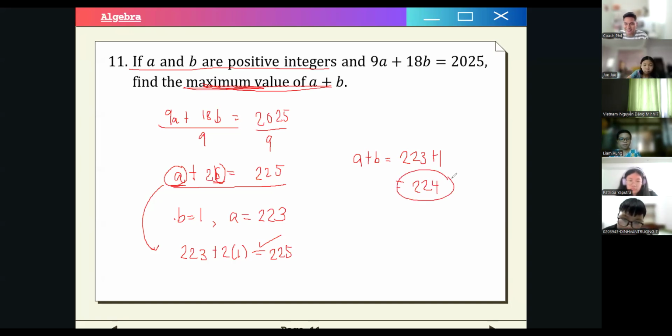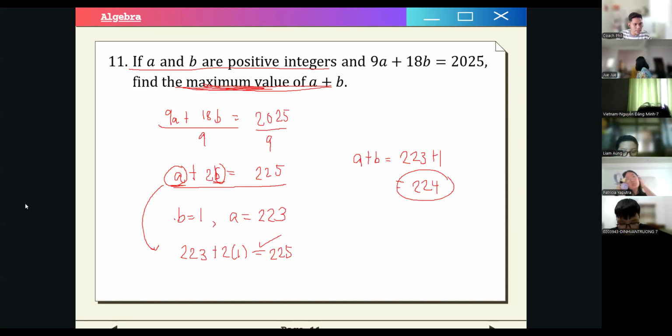Thank you for pointing that out. I made an error there. I did the opposite. I found the minimum instead of the maximum. So this is the correct way to do it, okay? You want to minimize the one that is being multiplied, so that the other becomes a bigger number. b is being multiplied by 2, so you want to minimize that, right?